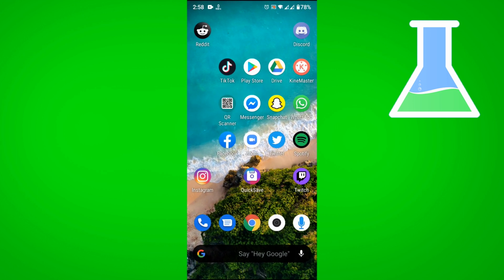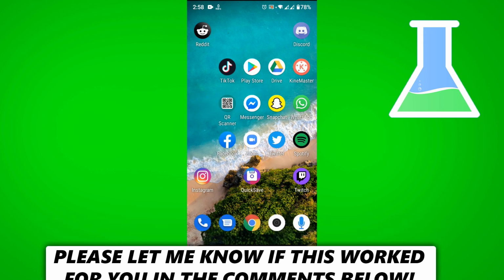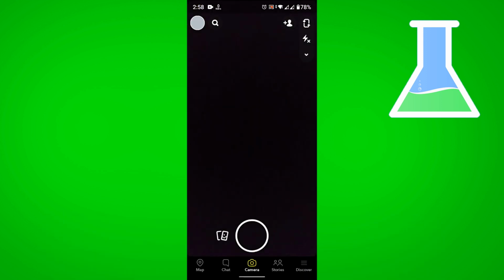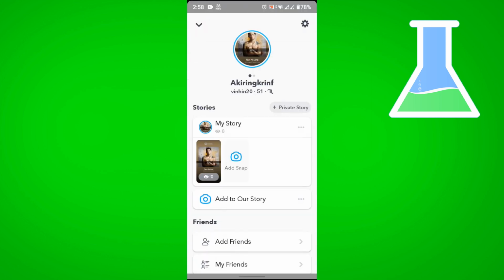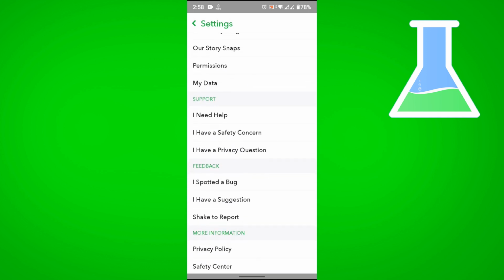In this video, I'm going to show you how to try to recover your shortcuts on Snapchat. So first, let's go to Snapchat. And then let's tap on our profile at the top left. And then tap on the settings icon at the top right. And then scroll down until you reach support.